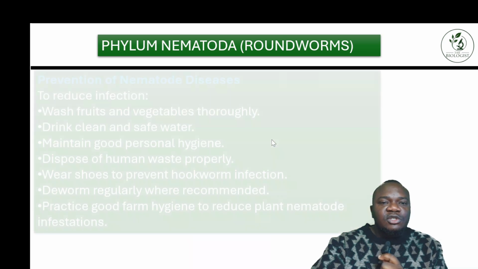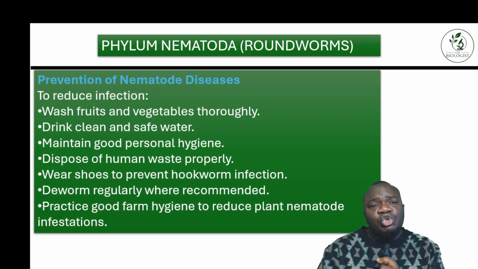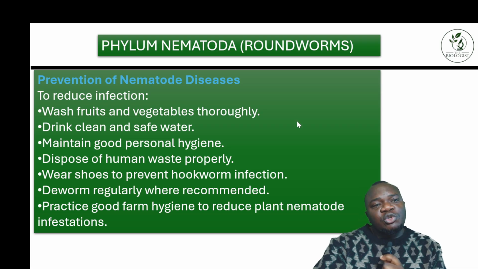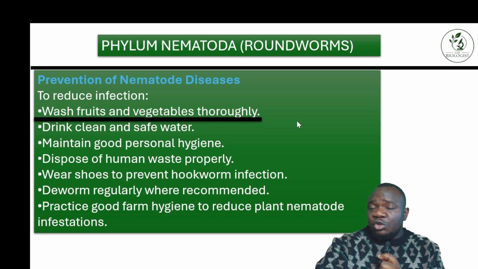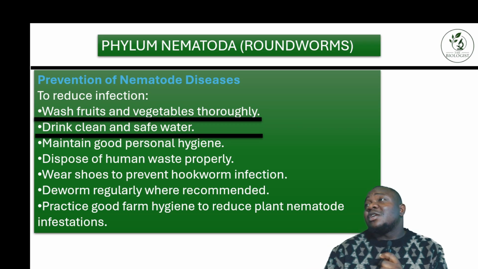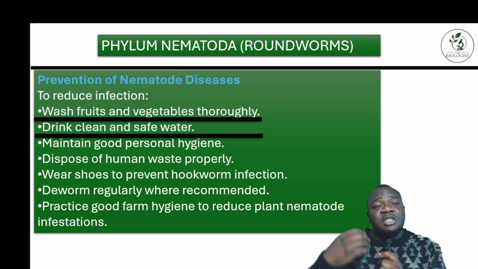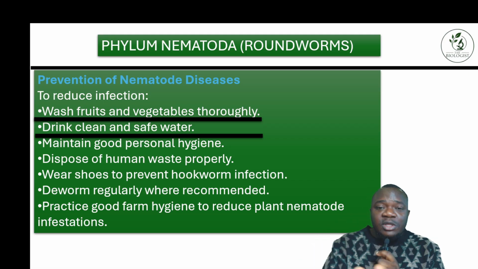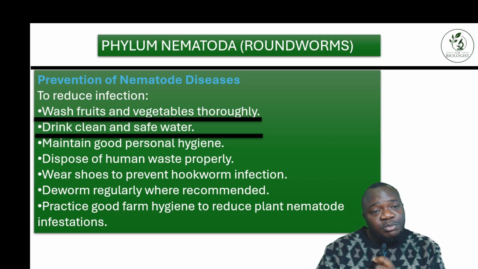Okay. So that's that. Let's go through some prevention methods for nematode disease. The first thing you need to do is, once you have fruit and vegetables, wash them thoroughly, and it's very important to drink clean and safe water. Like I always say, you can't actually be 100% certain that the water is clean and safe. Water can look very clean, but there can be some species swimming around in it. Then when you drink it, it causes problems.